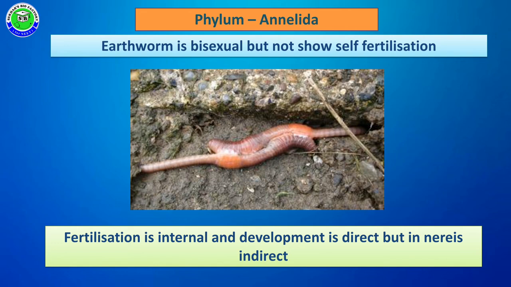All these members are triploblastic animals and show bilateral symmetry. The presence of nephridia for excretion is one of the characteristic features. Along with this, the nervous system is formed with paired ganglia. So these are some important characteristic features of phylum Annelida.